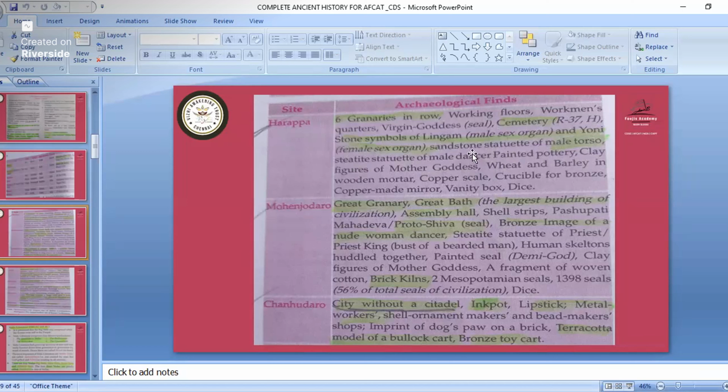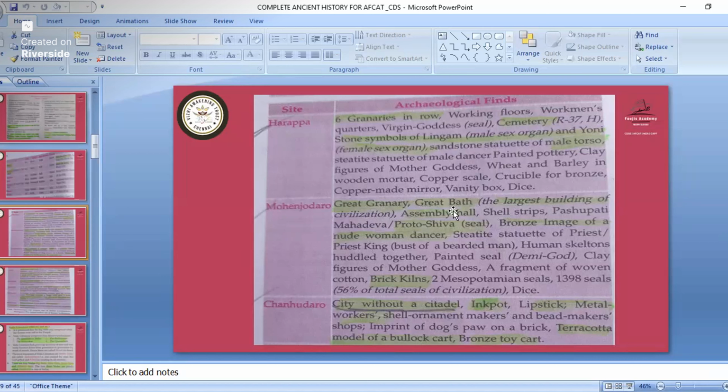And a sandstone statue of a male torso. So this was there in Harappa. And in Mohenjo-daro, great granary, great bath. If you want to remember easily, then everything that uses the word great was in Mohenjo-daro.